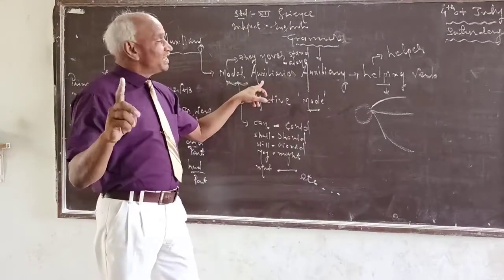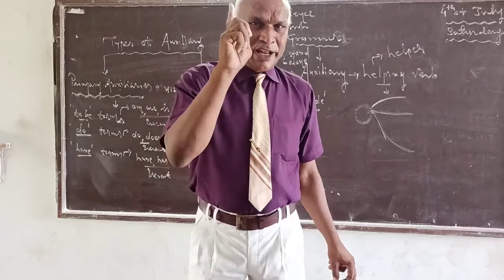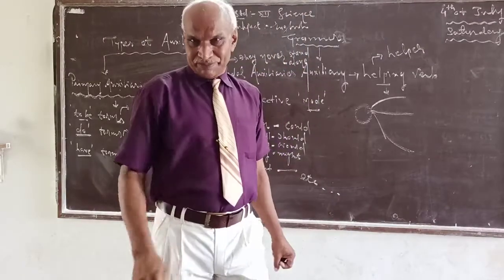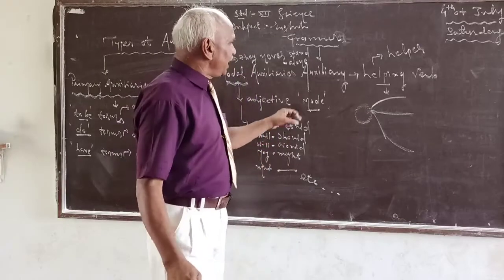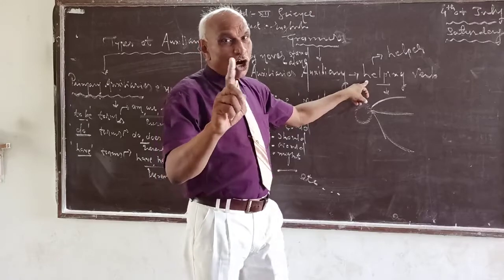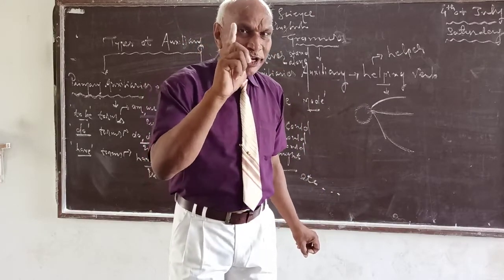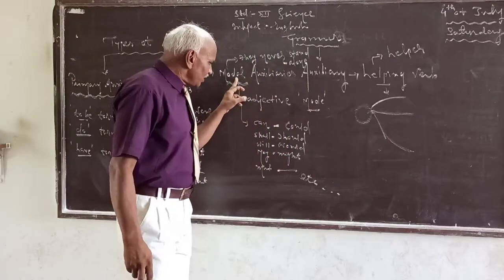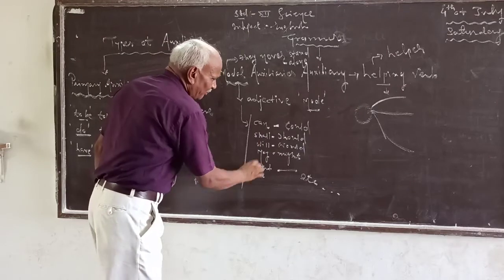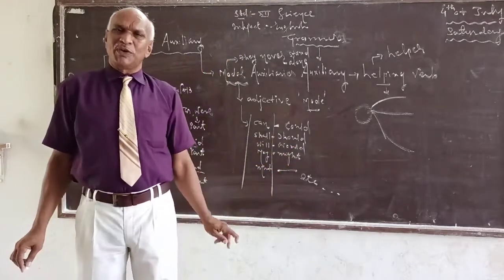Modal auxiliaries, they never stand alone. That means they are never used as a principal verb. They are only helping verbs. They are not independent. Modal auxiliaries can, shall, will, may are present forms. Could, should, would, might are past forms.